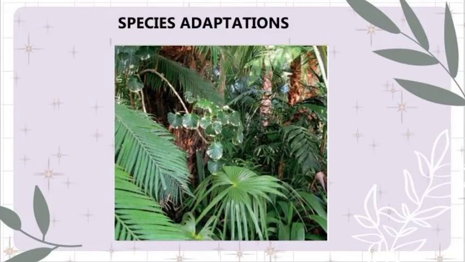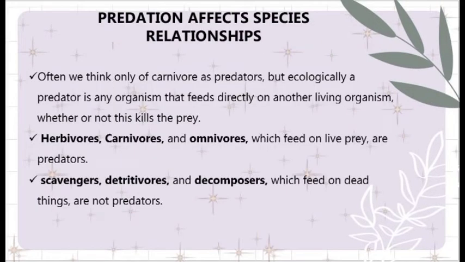So let us now move on to how predation affects species relationships. There are certain organisms that need food to live. Producers make their own food, whereas consumers eat organic matter that is created by other organisms. And the consumers include the herbivores, carnivores, omnivores, scavengers, detritivores, and decomposers.